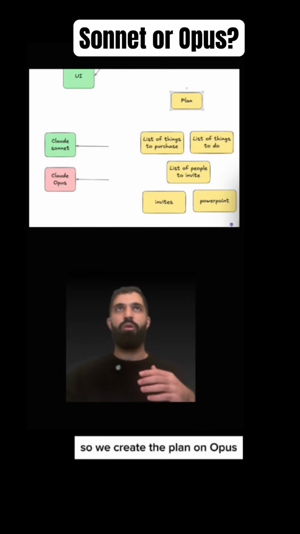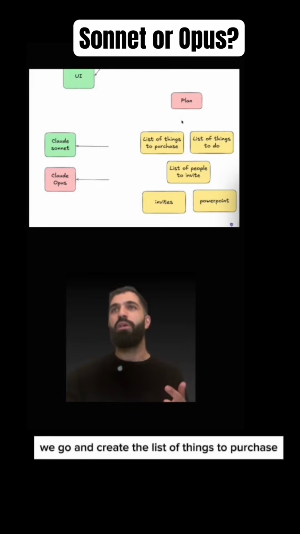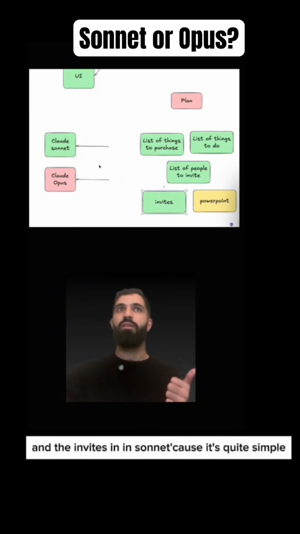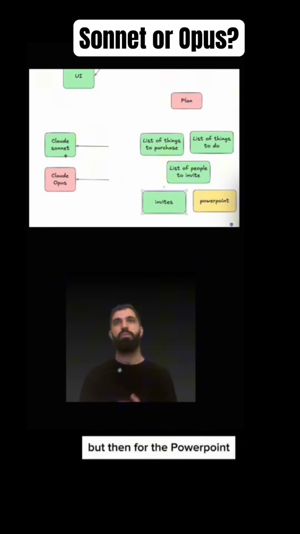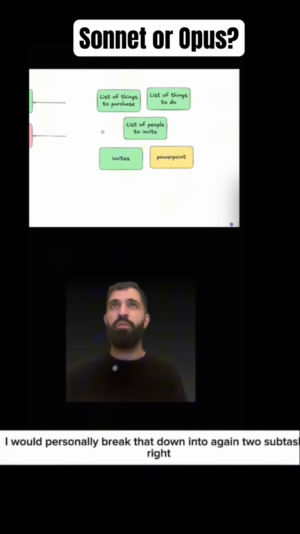So we create the plan on Opus. We'll mark that red, and then once we have that plan, we go and create the list of things to purchase, the list of things to do, the list of people to invite, and the invites in Sonnet, because it's quite simple. But then for the PowerPoint, I would personally break that down into, again, 2 subtasks, right?